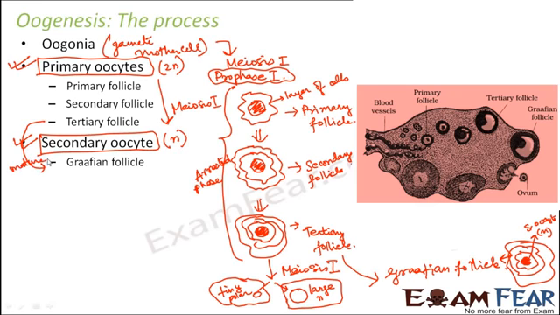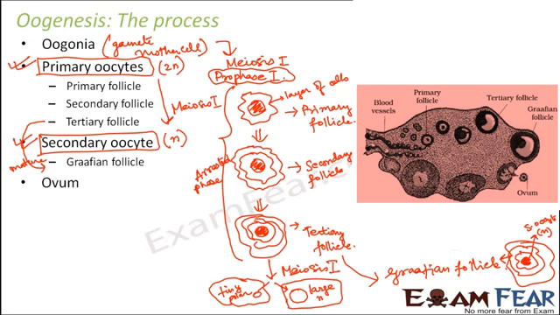Now the Graafian follicle will rupture, it will break down, and as a result the secondary oocyte will be released, and it will undergo meiosis 2. This was just the first phase of meiosis, right? Meiosis 1 will always be followed by meiosis 2. So this secondary oocyte will undergo meiosis 2 to form two unequal cells, one large and the other one a tiny polar body.